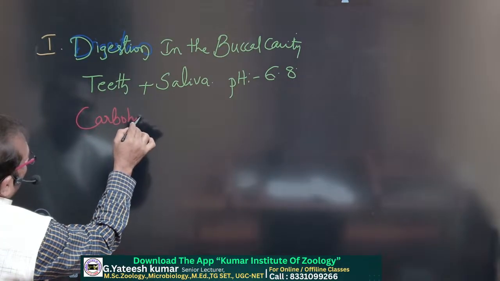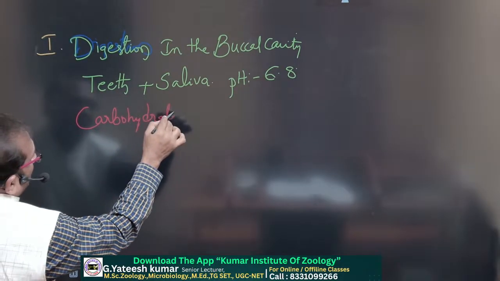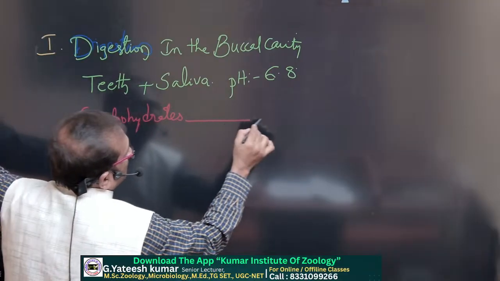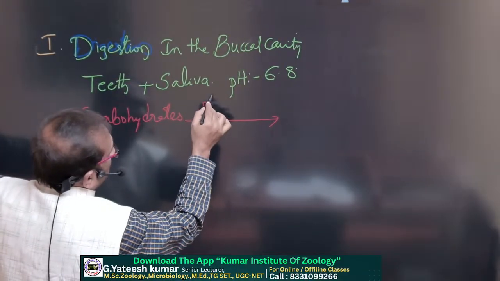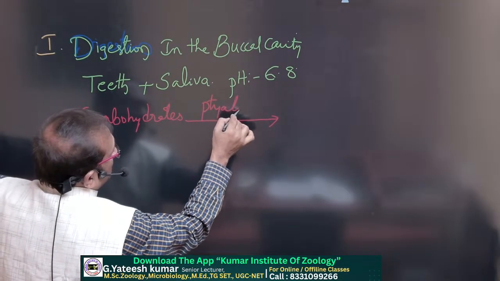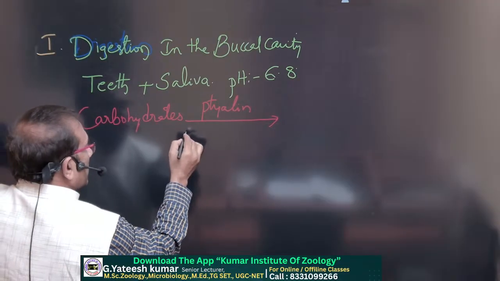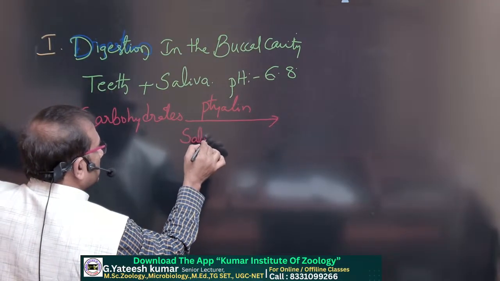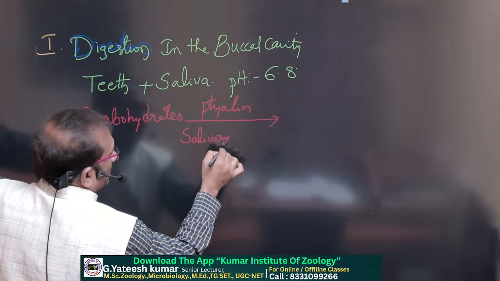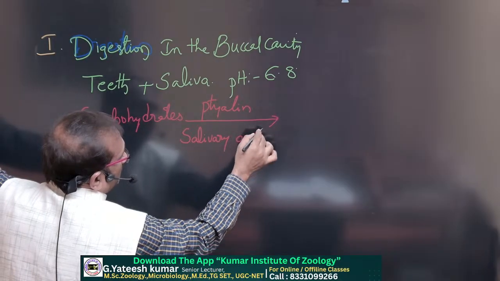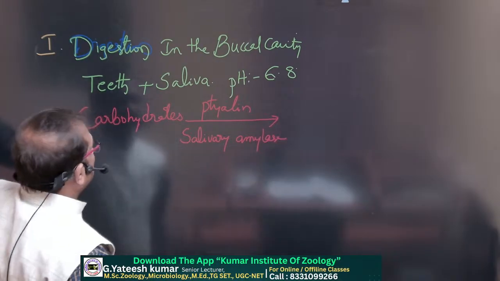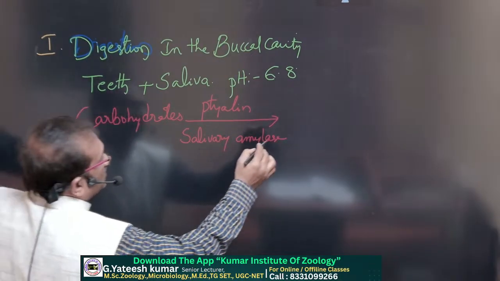Ptyalin, also known as salivary amylase, converts carbohydrates into maltose.